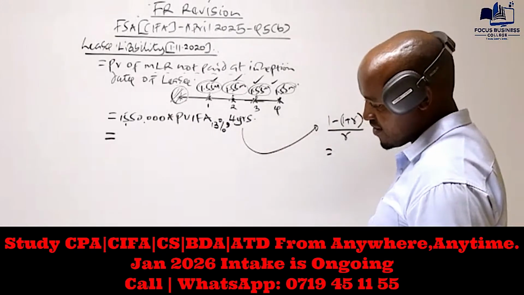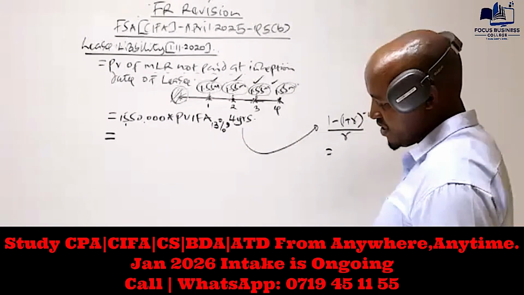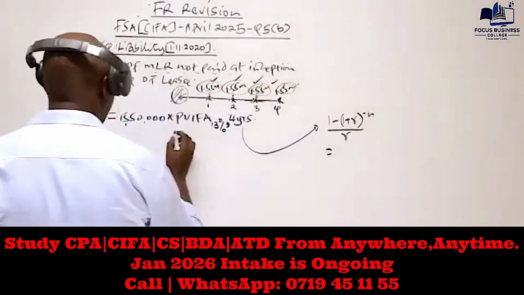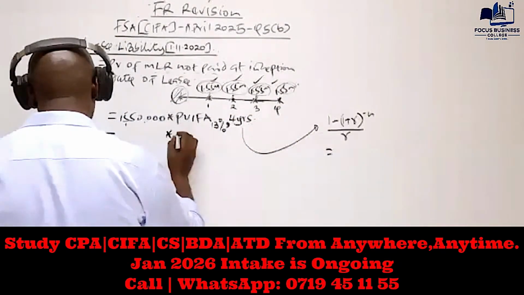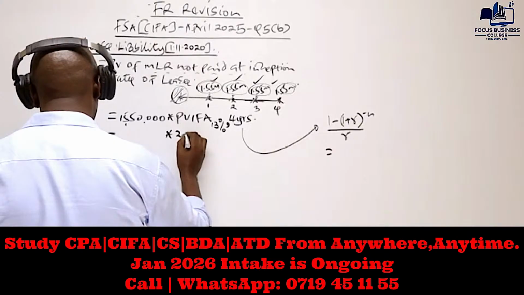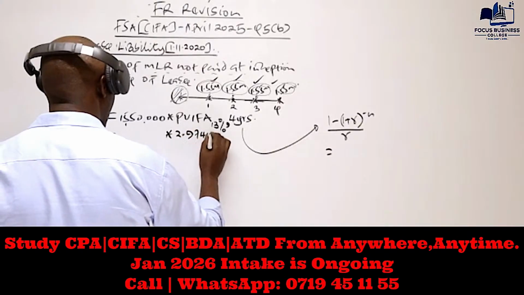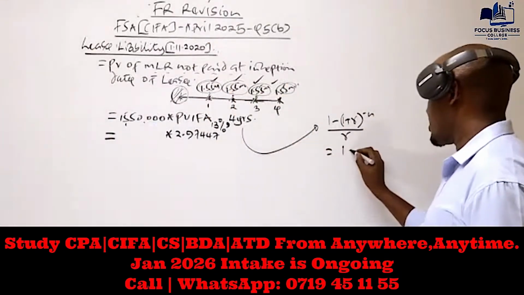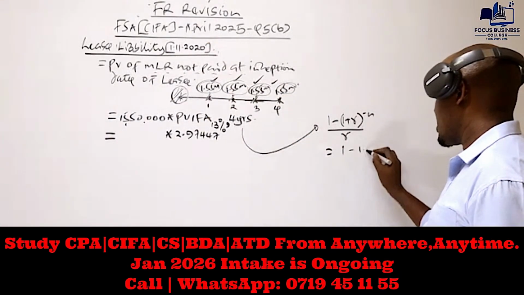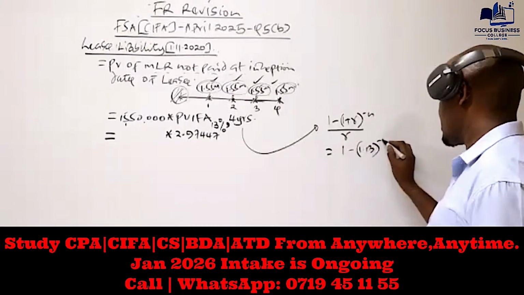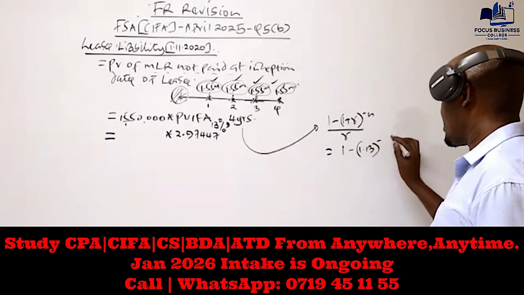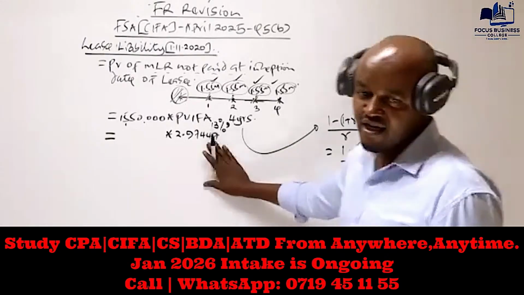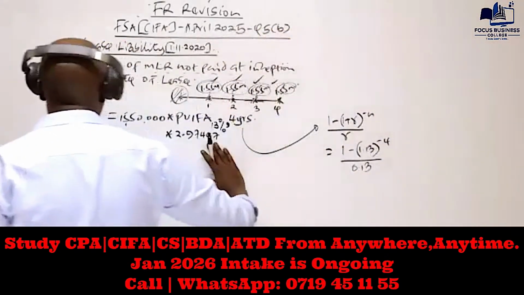In the last paragraph, you were told the present value interest factor of annuity at 13% for 4 years. This one is given as 2.97447. So if you work this out using this particular formula, you have 1 minus (1 plus r), remember our r is 13%, raised to power negative n, that is 4. And then you divide that by 0.13. You should get that value there.